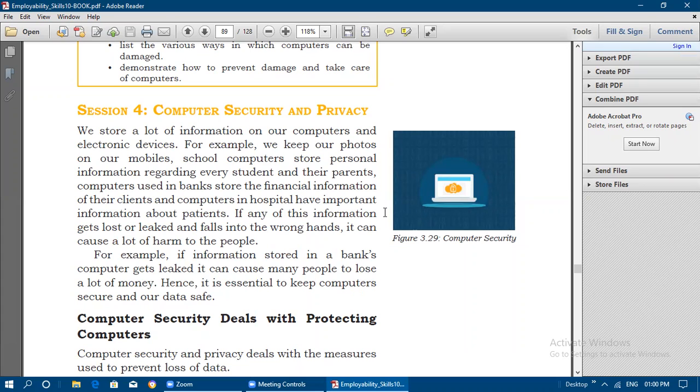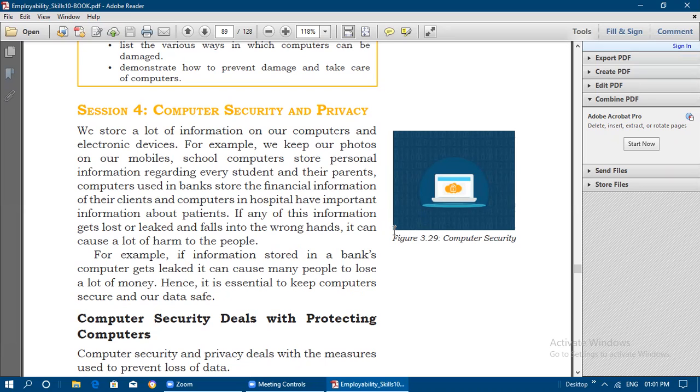So like that, all important, sensitive information about one particular person is going to be stored in every computer. So if any of this information gets lost or leaked and falls into the wrong hands, it can cause a lot of harm to people. For example, if information stored in a bank computer gets leaked, it can cause many people to lose a lot of money. So hence it is essential to keep computers secure and our data safe also.